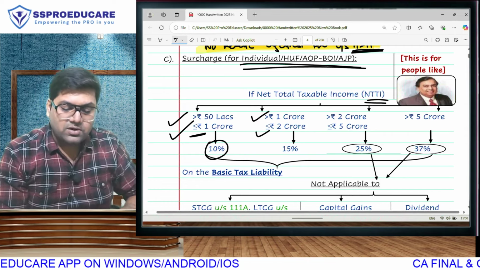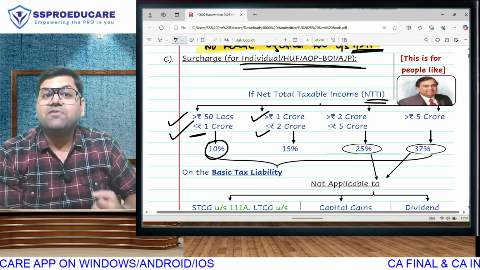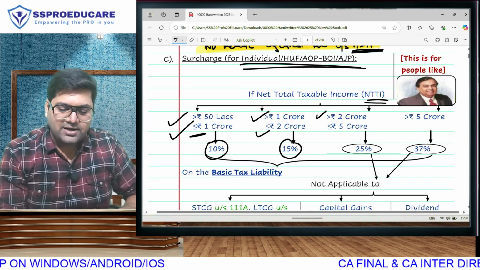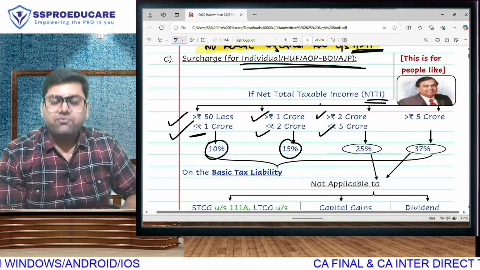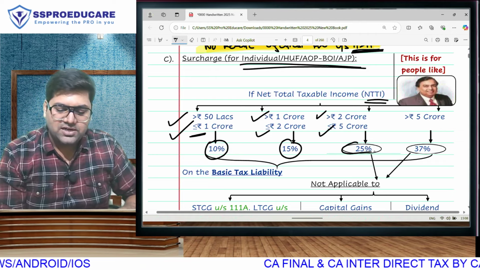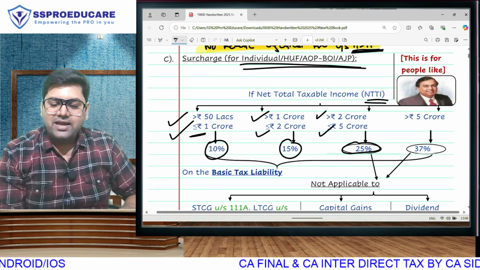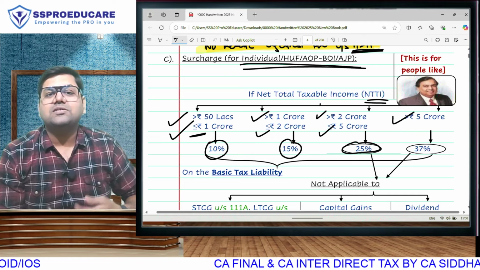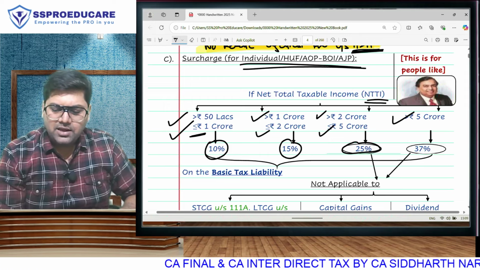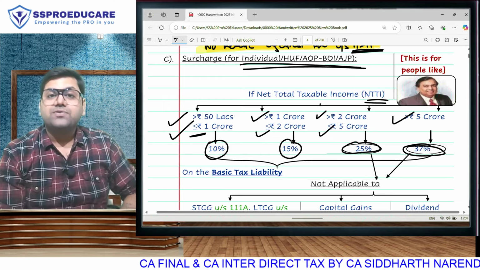Greater than 1 crore and up to 2 crore, for example 1.5 crore, then you will have 15% surcharge. Greater than 2 crore but up to 5 crore, for example 2.5 crore, 3.5 crore, 4.5 crore, then your surcharge will be 25%. And if you cross 5 crore, your income is say 5.5 crore, 6 crore, 7 crore, 8 crore, 10 crore, upper side it can be anything, you will be having surcharge of 37%.